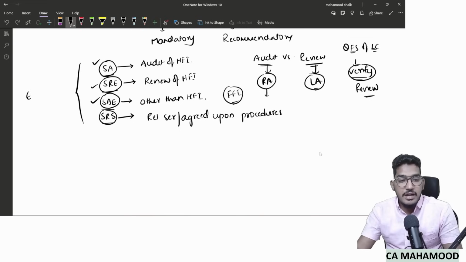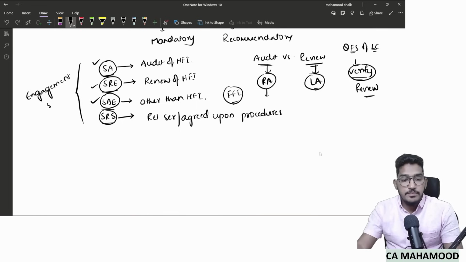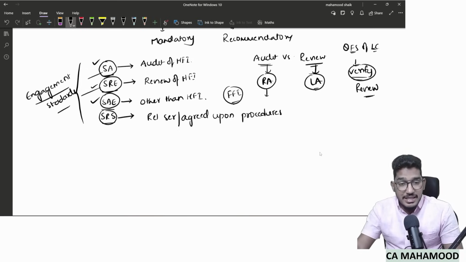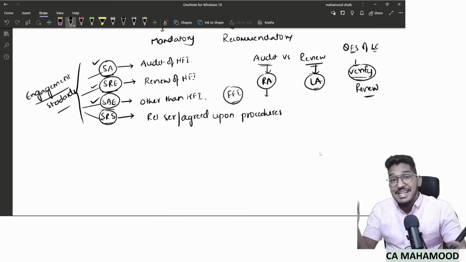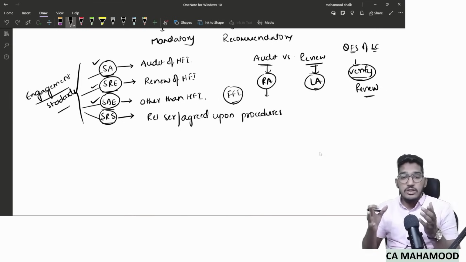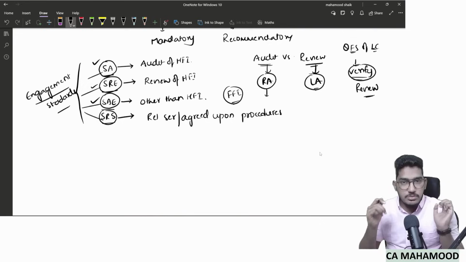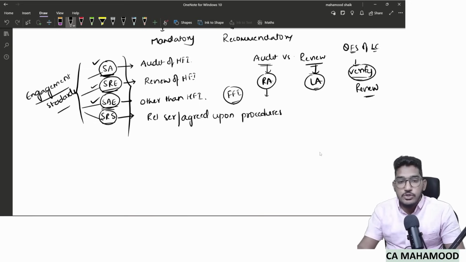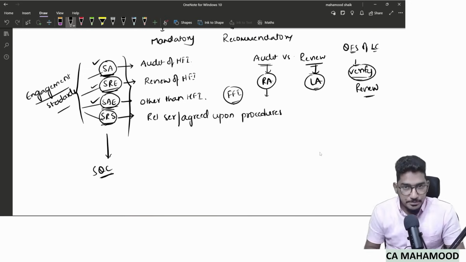And all these four standards will be collectively called engagement standards. So when they say engagement standards, what are they referring to? Engagement standards include SAs, SREs, SAEs, SRS. So collectively all four will be called what? Engagement standards. Now whenever any of these engagements is performed, be it audit, review, assurance, or related services, one more kind of standards will be applicable, which we call SQC.